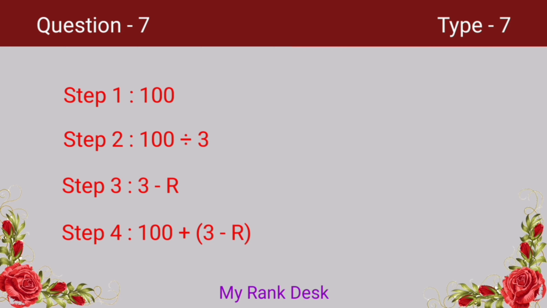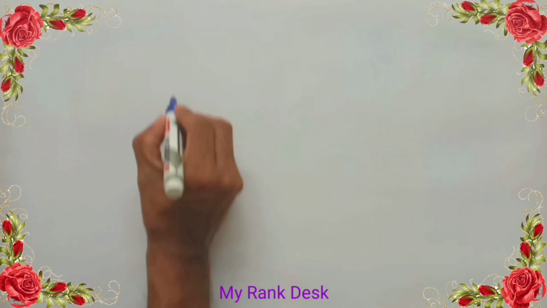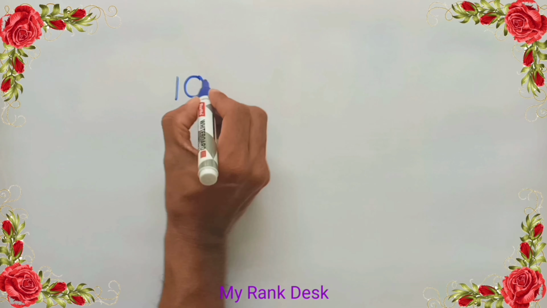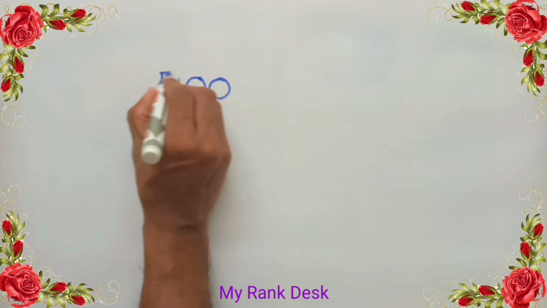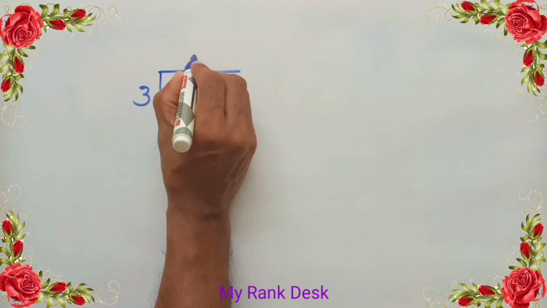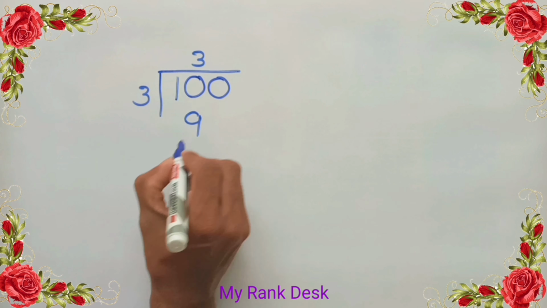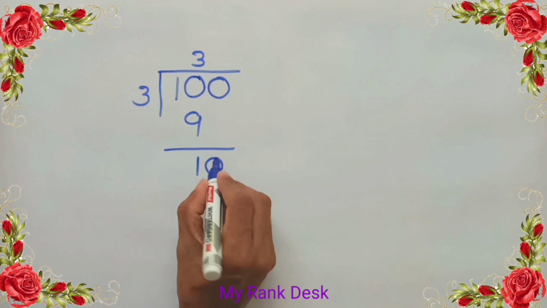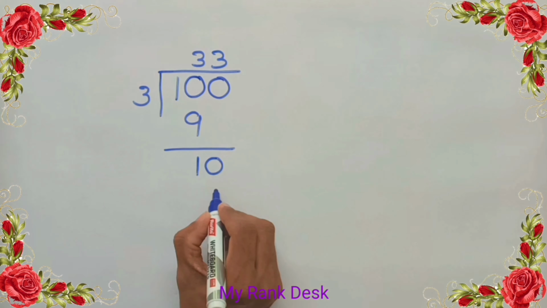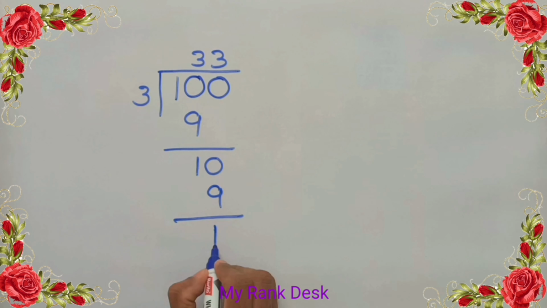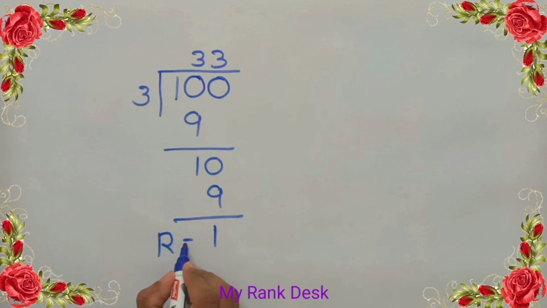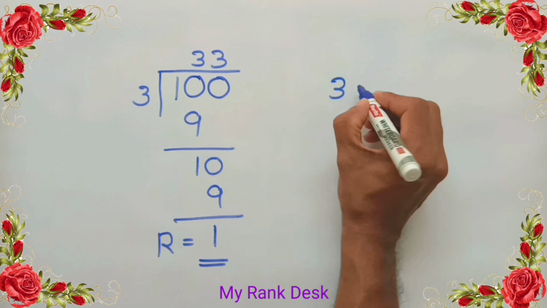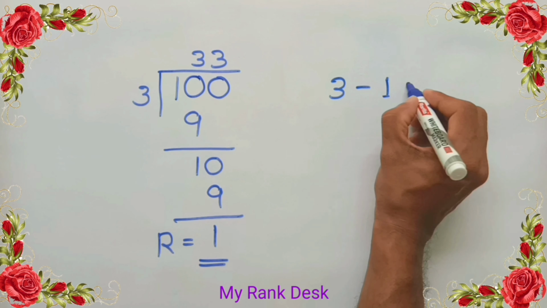Let's solve the problem. Divide the least 3-digit number 100 by the given divisor 3. 3 times 3 is 9, remainder 1, drop down 0. 3 times 3 is 9, remainder 1. That is, on dividing the least 3-digit number 100 by the given divisor 3, we get remainder 1.